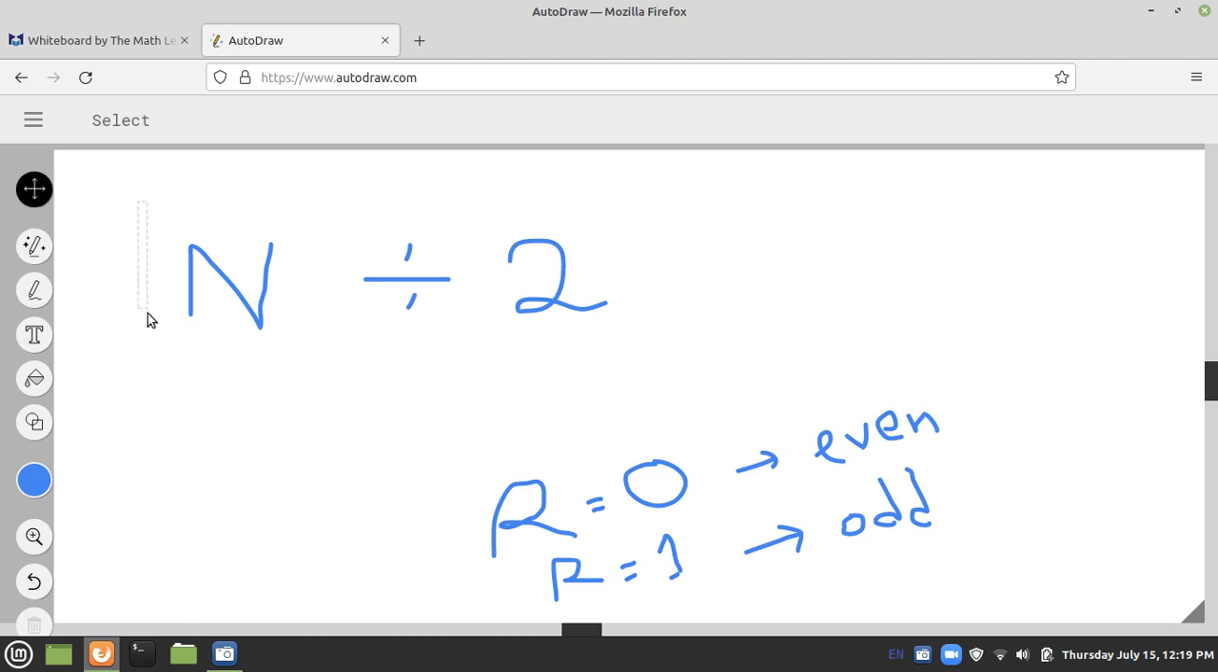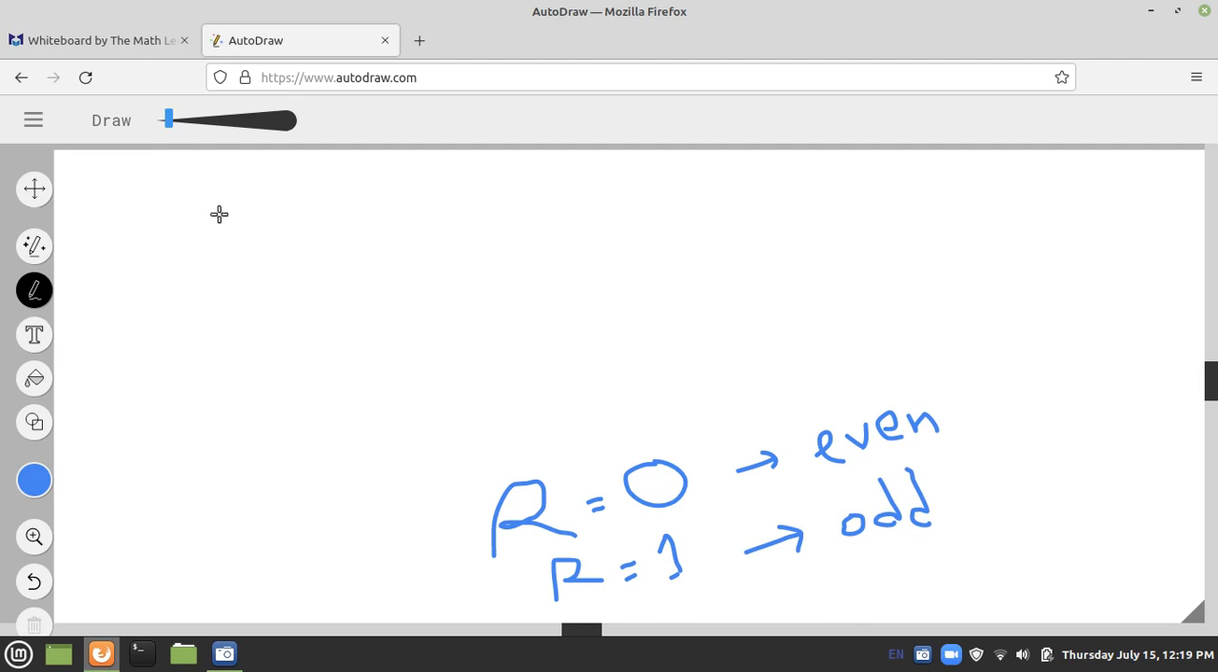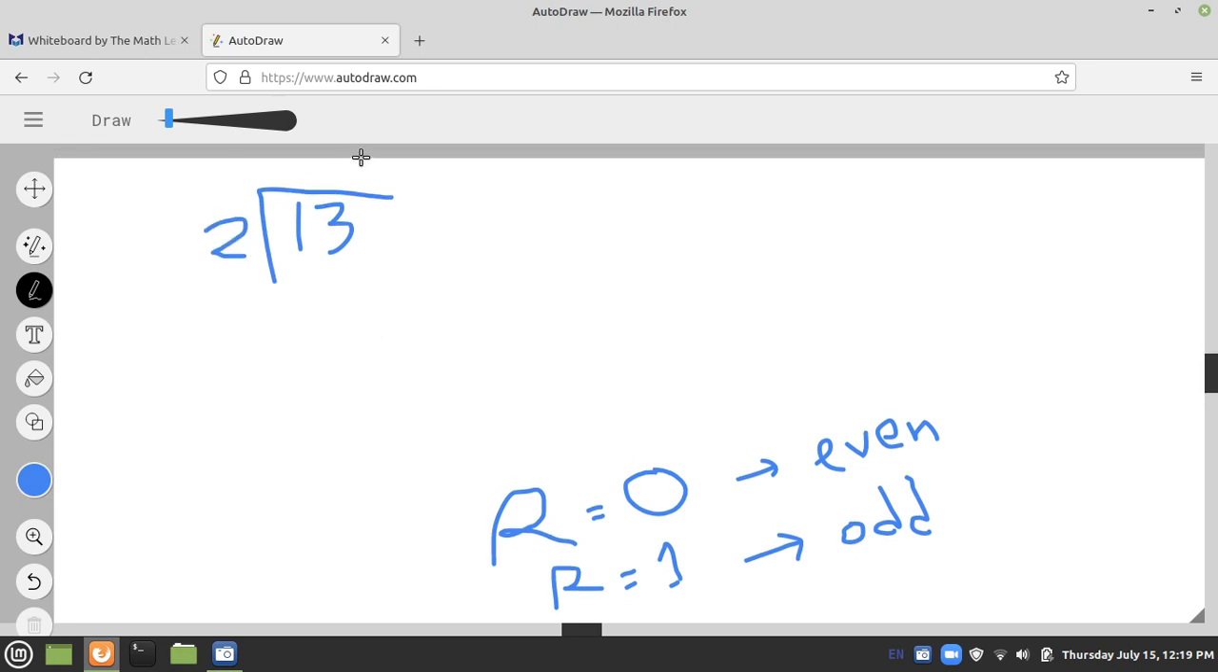So let's do a practical example. Let's choose, for example, 13. I want to check if 13 is odd or even. So I will divide it by 2. Let's do a long division. Divide it by 2. What will be the quotient? Quotient will be 6. 6 times 2 is 12. Now what is the remainder? Remainder is 1. So dear students, when the remainder is 1, the number is odd. 13 is an odd number.